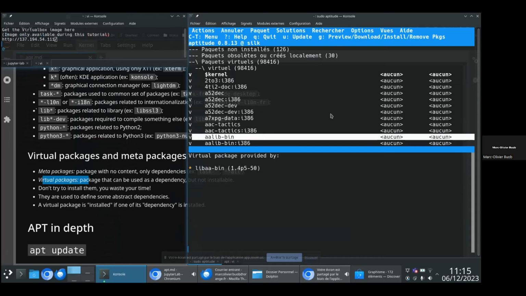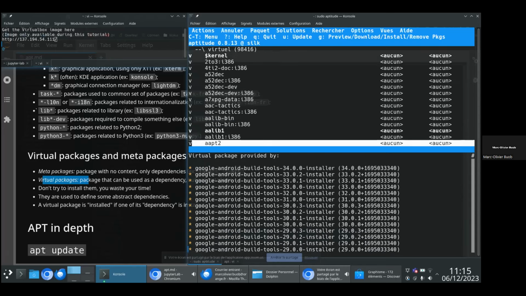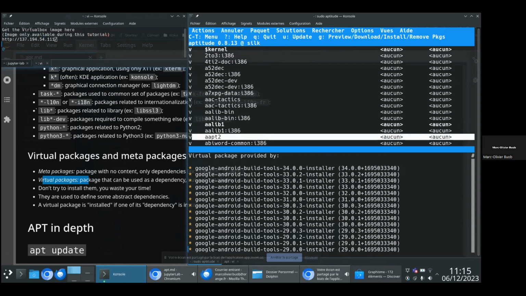And of course, you might imagine that a virtual package might be provided by many packages. So, for example, this one, AAPT2, whatever it is, if you install one of those, it tells the apt package manager that AAPT2 is installed. Whatever you install, the 34, the 33, the 32 version, you have this dependency, which means that another package could have a dependency that says it depends on AAPT2. And to have this dependency satisfied, you just have to have installed one of those. So this is virtual packages.